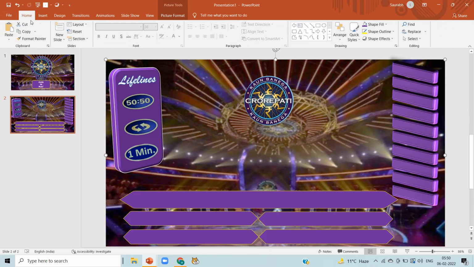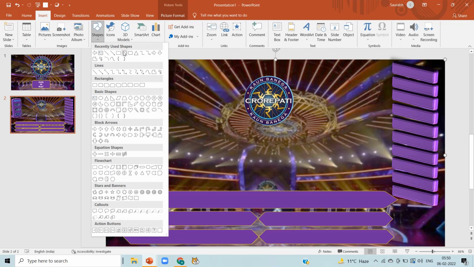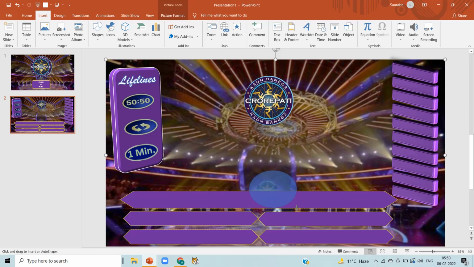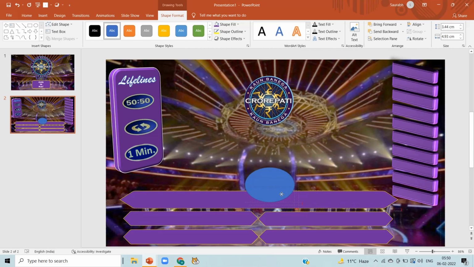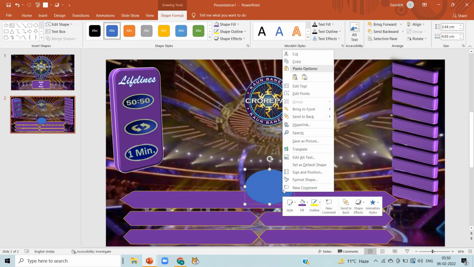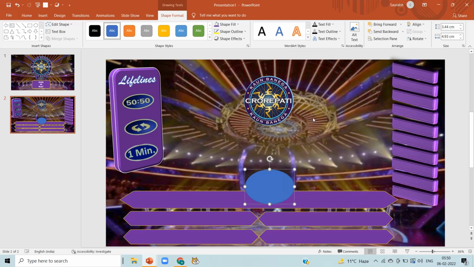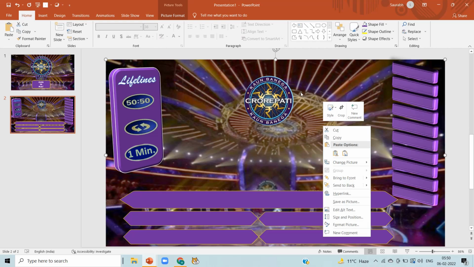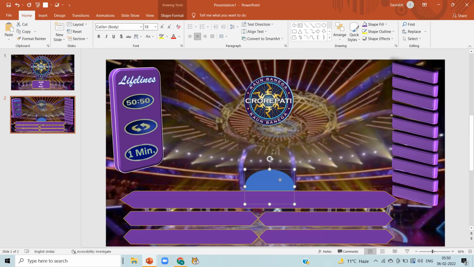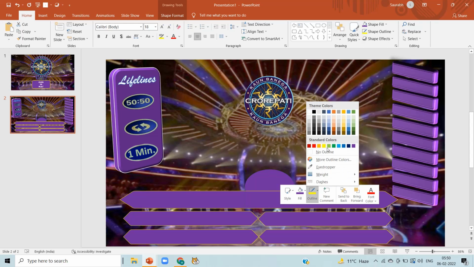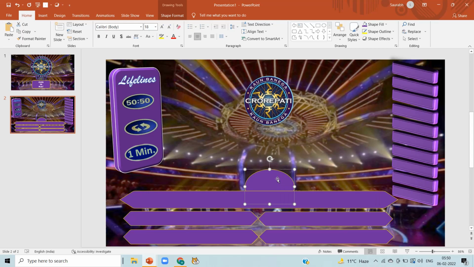Now click on insert, shape and select an oval shape and drag it there like this. It has come in front of our question. So right click, send to back. And now the full screen, right click over there and send to back. Now right click, in the fill select purple color and in the outline select yellow color. So this is the base structure of our game.